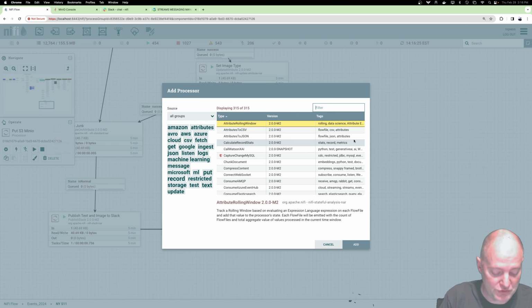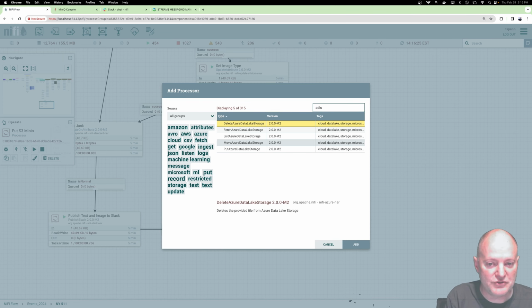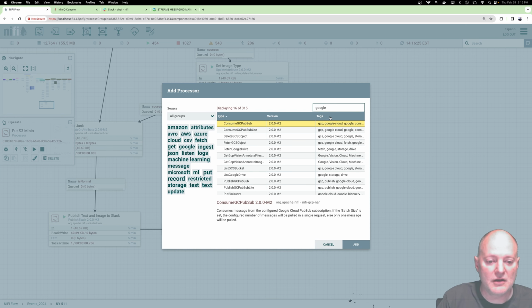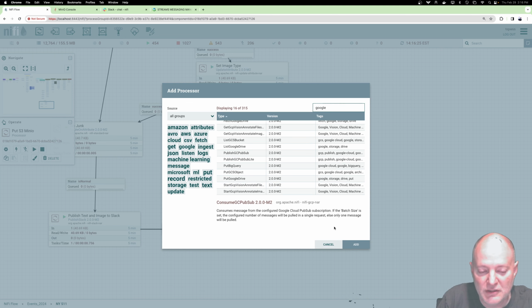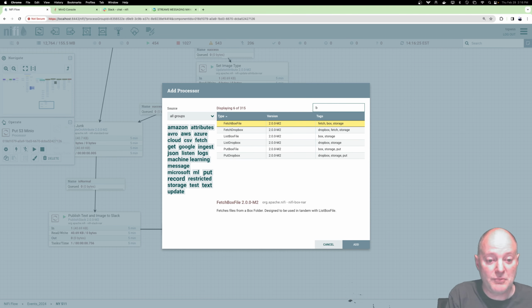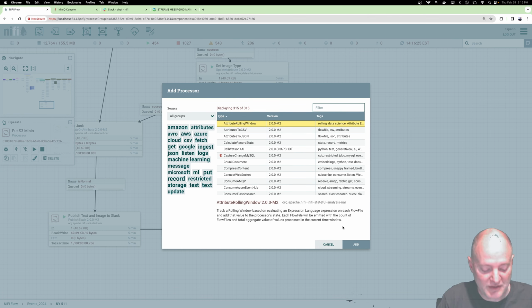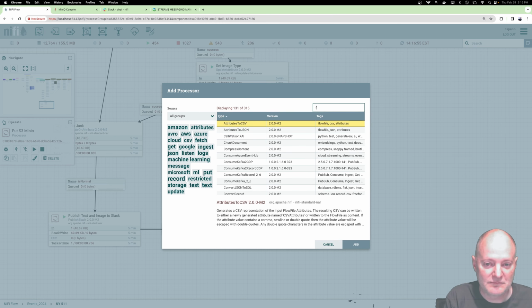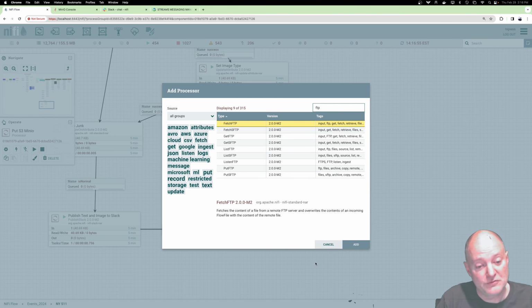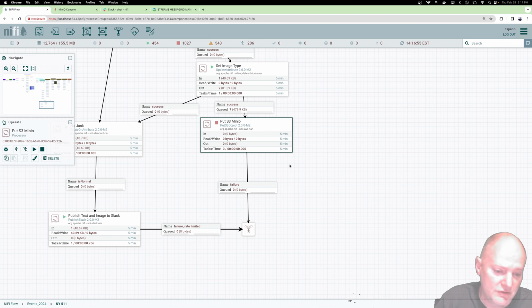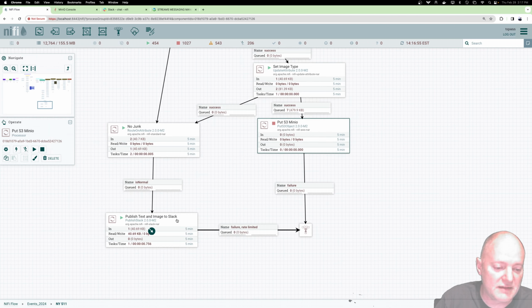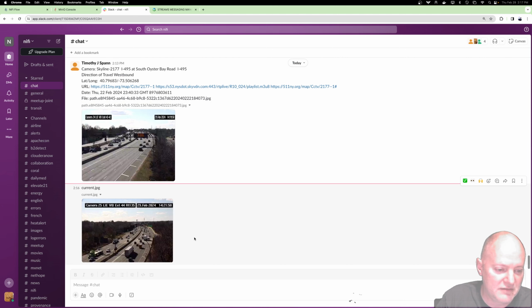And if I wanted to push it somewhere else, I could push it to Azure Data Lake Storage or Google Storage, or Google Drive or Dropbox or Box. There's a lot of places I could put these, or in an SFTP server. Let's spell things right. Or old school FTP server if you're running that. Don't be running that. Okay, so we got that through, and then I pushed that to Slack.